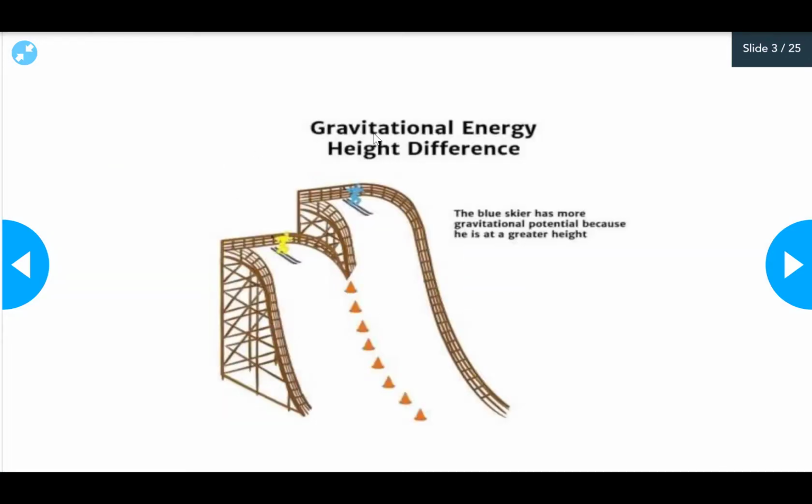Now, let's take this example about gravitational potential energy. We have two squares, one blue and one yellow, and the blue square has more gravitational potential energy because it is at a greater height.